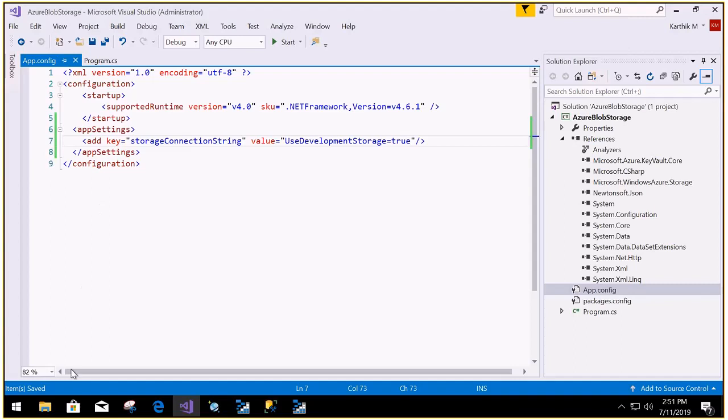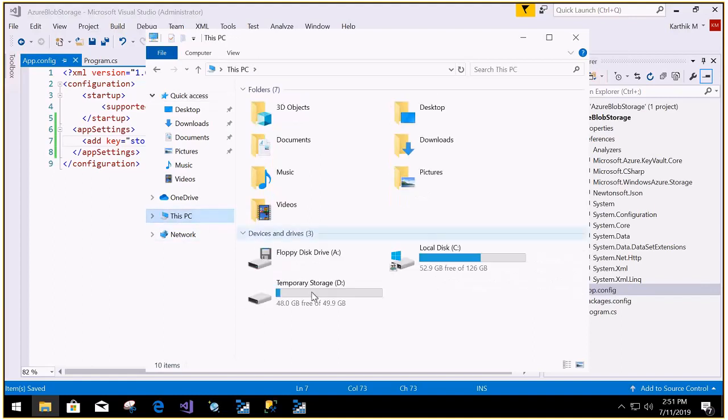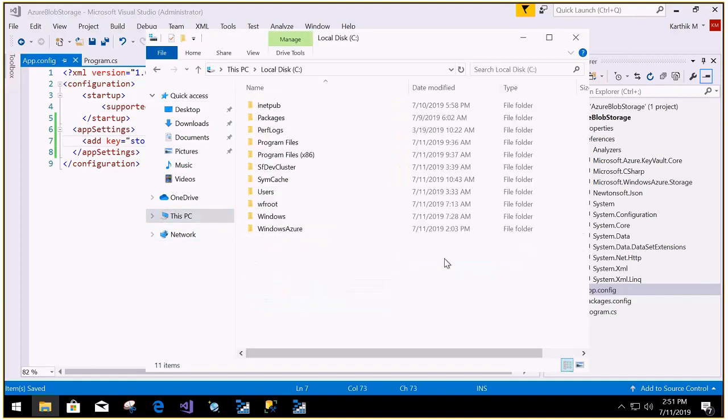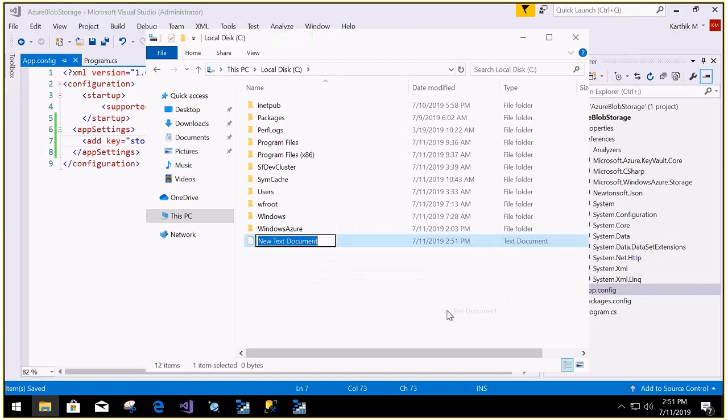Let me just go into my D drive. Okay, or let it be in the C drive itself. In the C drive, I'm going to create a new file called test.txt. This is a file we are going to upload from the local system to my storage account.